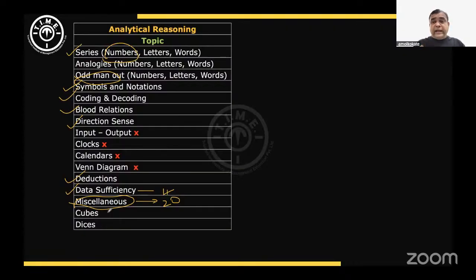In fact, let me tell you, there was one set of 5 questions asked on alphanumeric series. Again, we counted alphanumeric series in the miscellaneous part only. So those who are planning to appear for the next test, I suggest you please revise that miscellaneous handout. All those miscellaneous types of questions were in the paper in good quantity. Let's go to the next section.